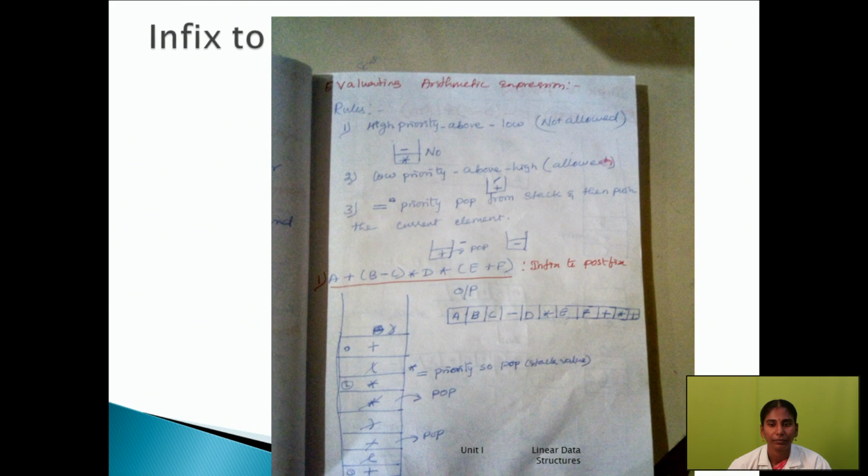The next rule: when you push a low priority value on the stack, the stack accepts it. Then if the next element is high priority, it is not accepted. The third one: if both operators are equal, then immediately we have to pop the top element from the stack, and then the next element will be stored on the stack.